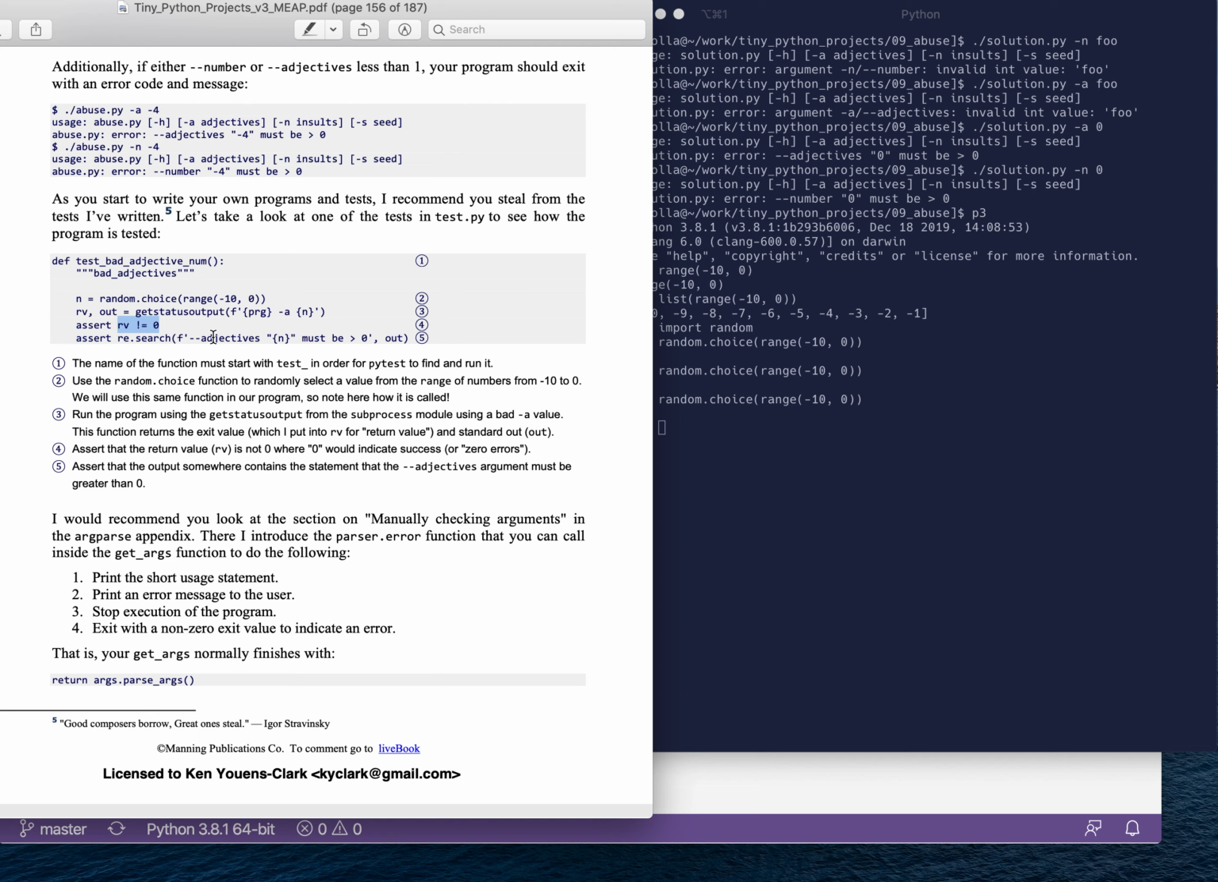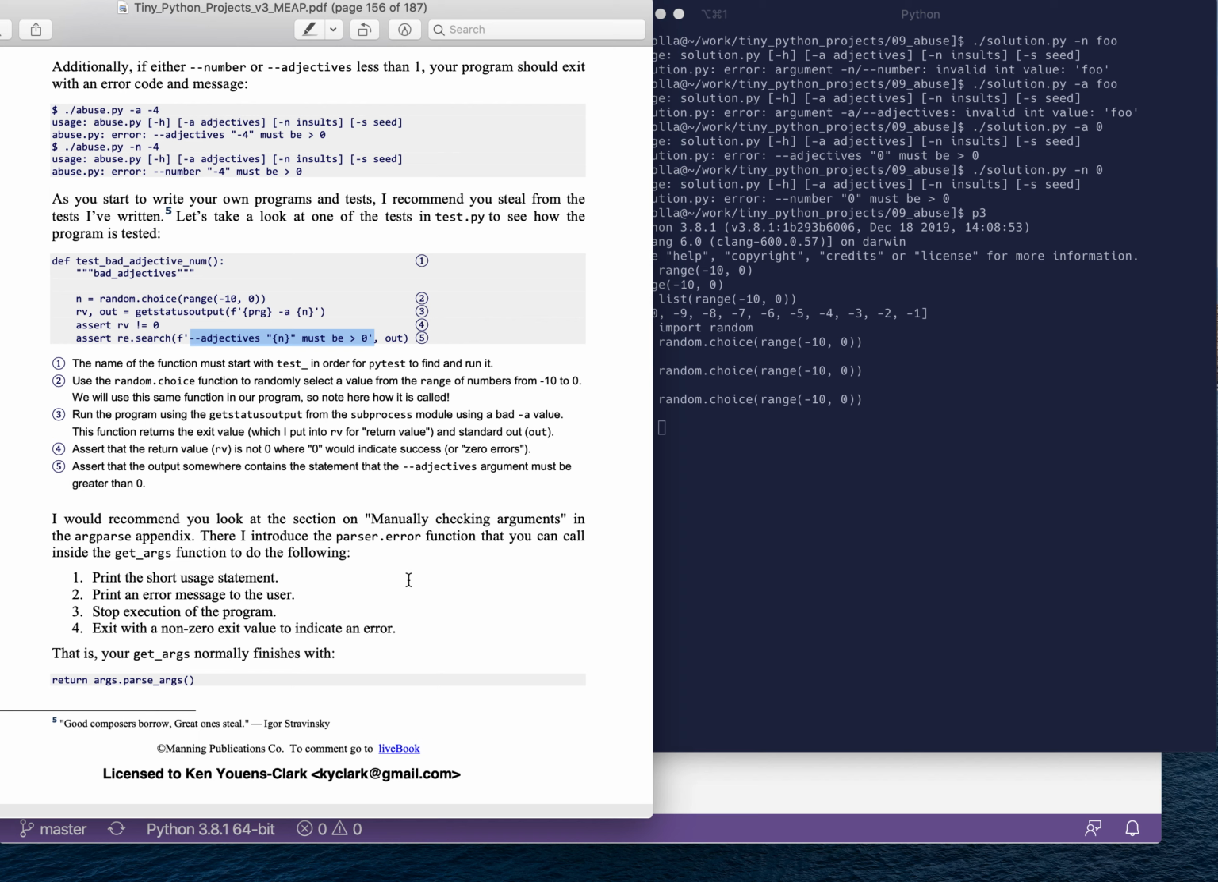And I also want to assert that the error message looks like adjectives and then repeating back to me what the bad value is, and then it must be greater than 0. So this is what the test is looking for. It's looking for the fact that your program detects an invalid adjective or number value, that it will exit with a non-zero status, and that it will create a very informative error message for the user. So these are some of the things that we're going to learn how to do.